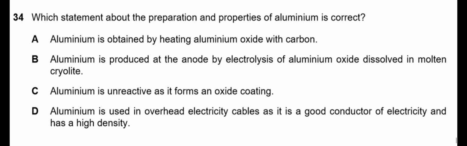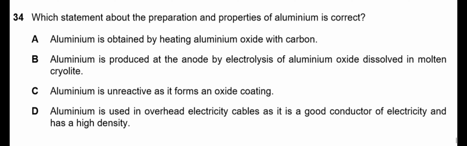Let's read the options. Option A says that aluminium is obtained by heating aluminium oxide with carbon. That's an incorrect statement because aluminium is high up in the reactivity series and it forms very stable compounds, so it cannot be reduced by heating with carbon. The electrolysis method is used to extract aluminium from its bauxite ore. I have explained the whole topic in our video. You can go and watch it and I'll put the link in the description.